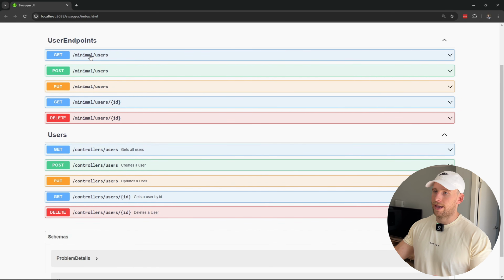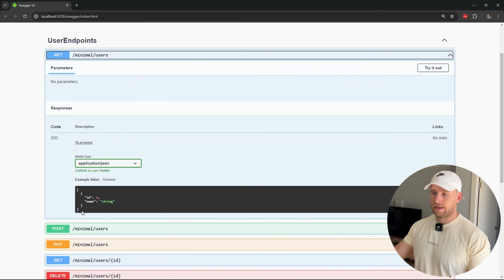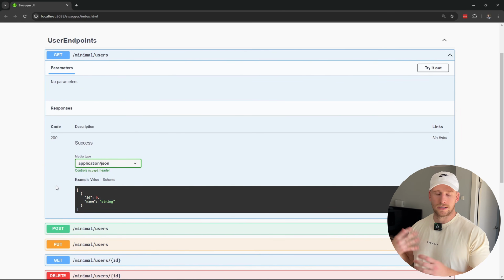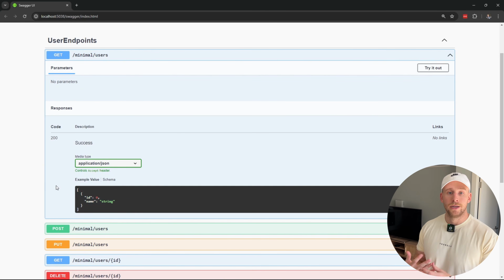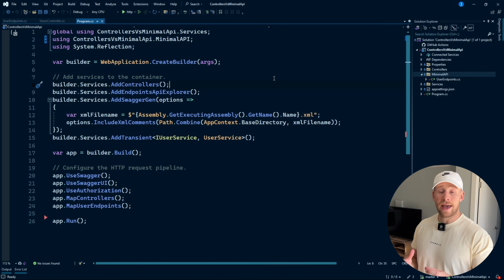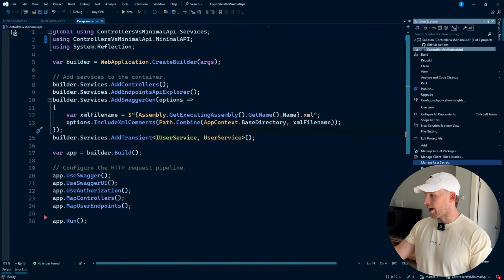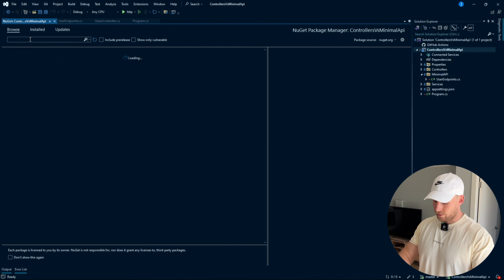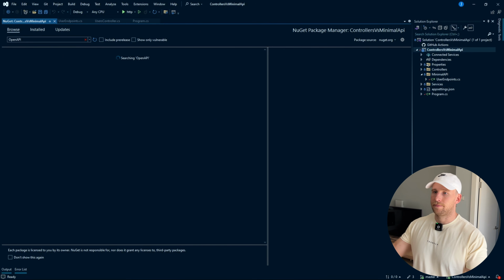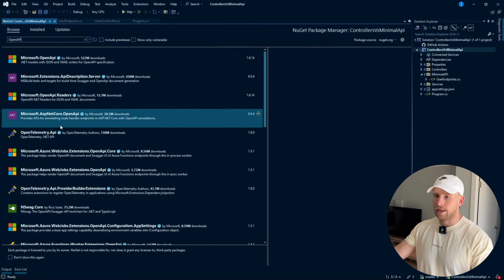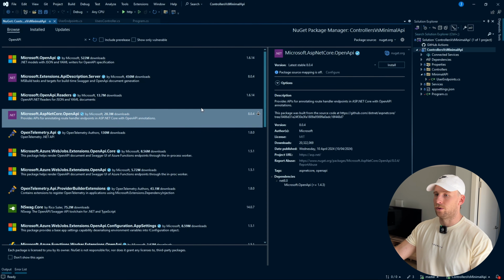But if we actually expand one of these endpoints, you'll see that we're still getting our response bodies and it's describing the shape of our data using that results object. So in order to add the OpenAPI documentation, we need to install a package. So let's open up our NuGet package manager and let's search for OpenAPI. And what we're going to be installing is Microsoft.AspNetCore.OpenApi.